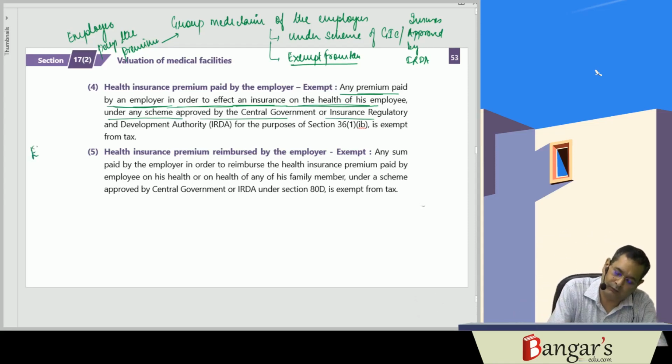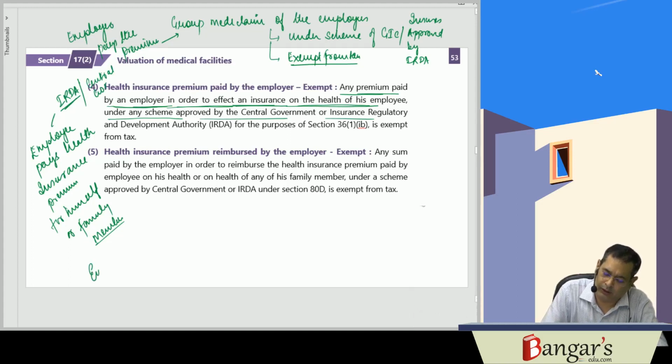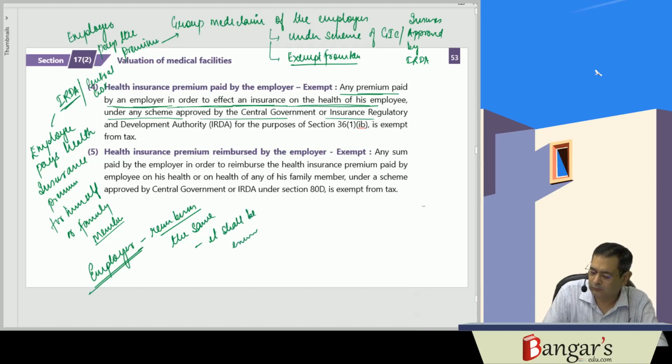Similarly, if the employee pays health insurance premium for himself or family members, and this insurance has been approved by IRDA or the central government, and the employer reimburses the same, it shall be exempt from tax. The same shall be exempt from tax.